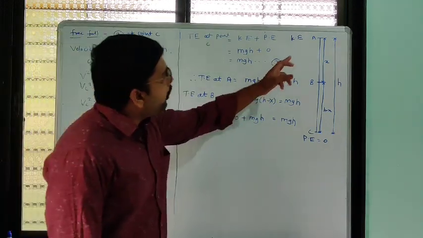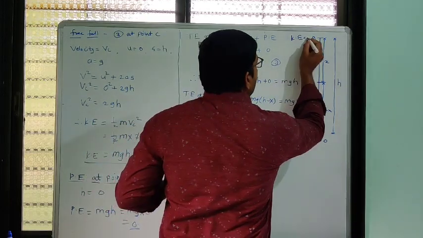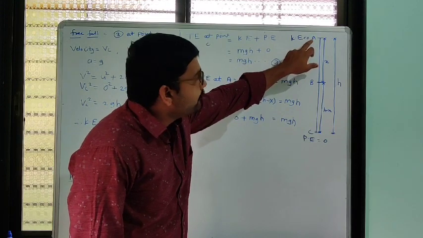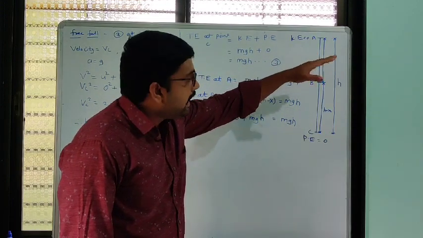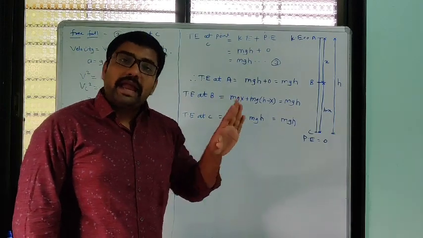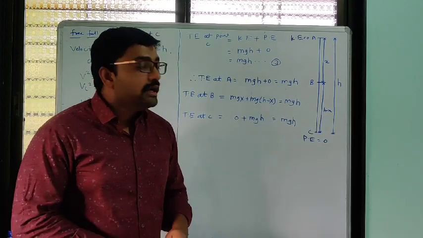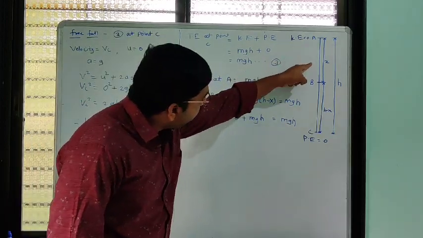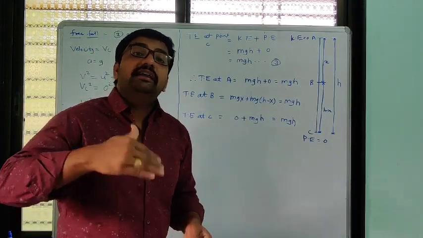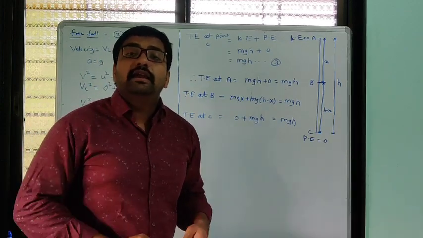So whatever potential energy it has at point A, as it falls towards the ground, its height goes on decreasing. As height decreases, potential energy also decreases. And as height decreases, its speed increases, its velocity increases, and due to the velocity it has kinetic energy.